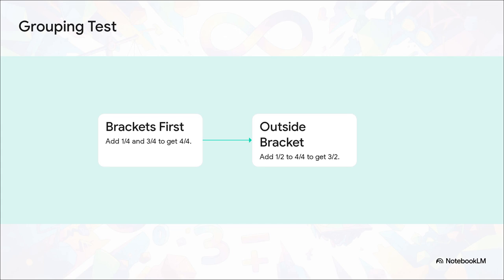Step 1, 1/4 plus 3/4 equals 4/4, which nicely simplifies to just 1. Step 2, add that to the 1/2, waiting patiently outside the bracket, and you get 3/2. Now, what's really interesting here is that if we changed the association, if we grouped the first two numbers instead, we would still get exactly 3/2.